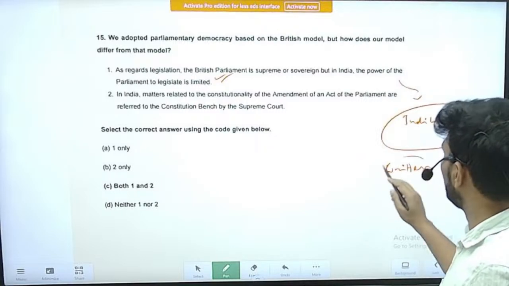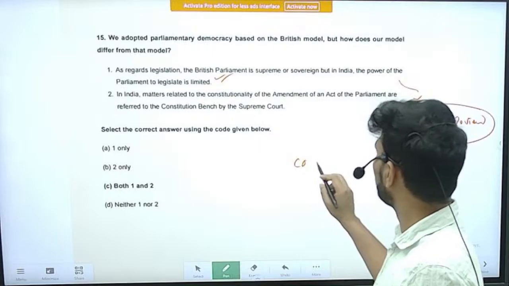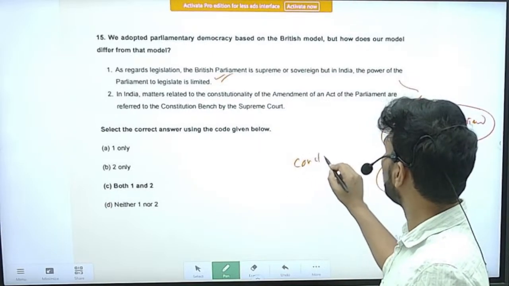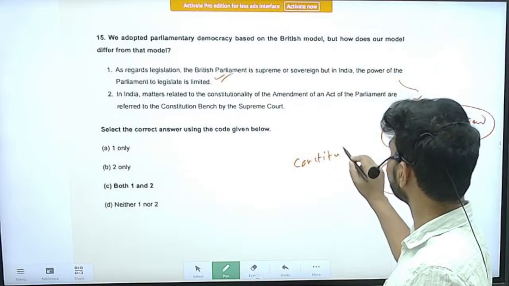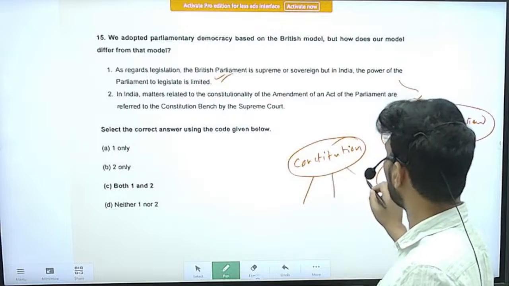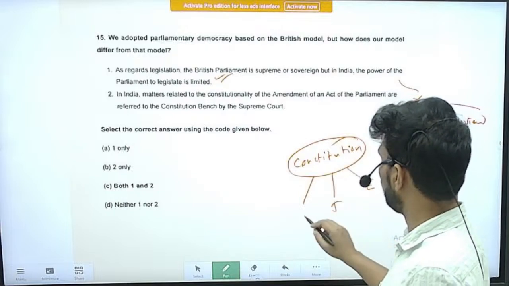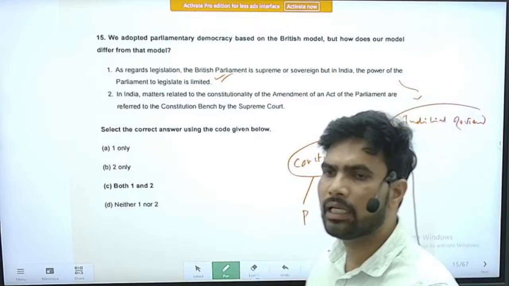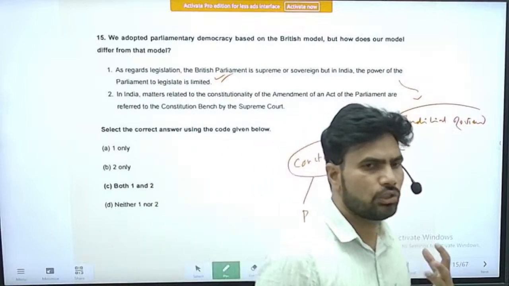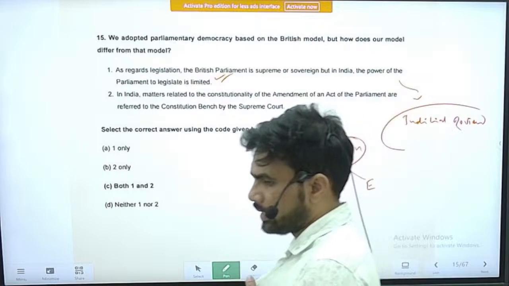However, in India, what is supreme? In India, not Parliament, not judiciary, not executive, but the Constitution is supreme. All the three organs of the government, whether it is executive, judiciary, or Parliament, are deriving powers from the Constitution. So in India, the Constitution is supreme, right?